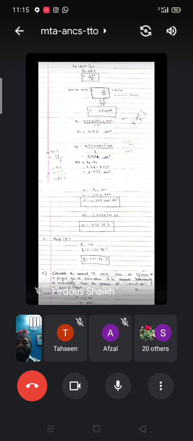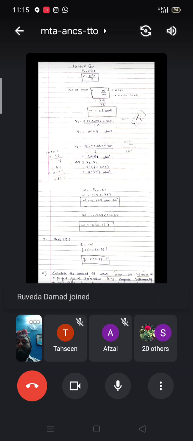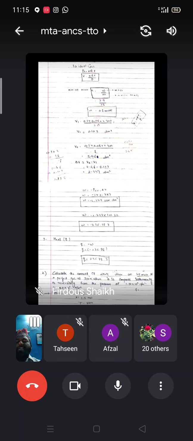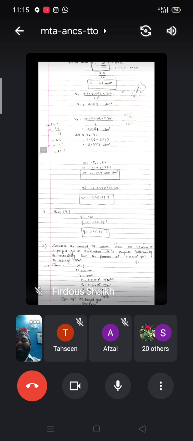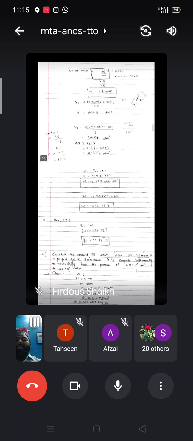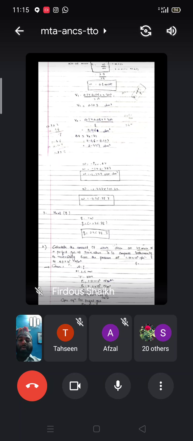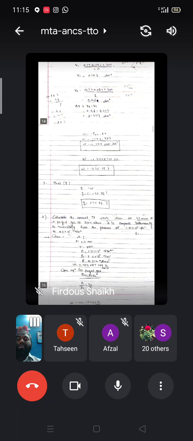2.337 dm cube. Therefore, W is equal to minus P external into delta V. You can substitute P external is 1 and delta V is equal to 2.337. Therefore, W is equal to minus 2.337 atm dm cube. First of all, it is atm dm cube. You have to convert it into joule. You have to multiply this value by 101.32, then you will get that value in joule. W is equal to minus 236.78 joule.